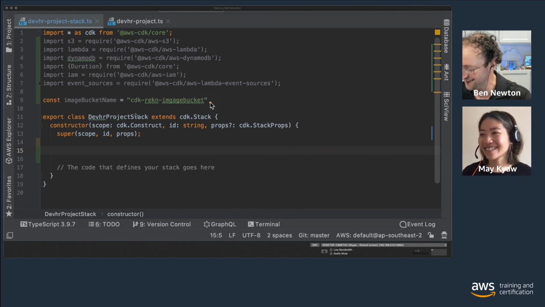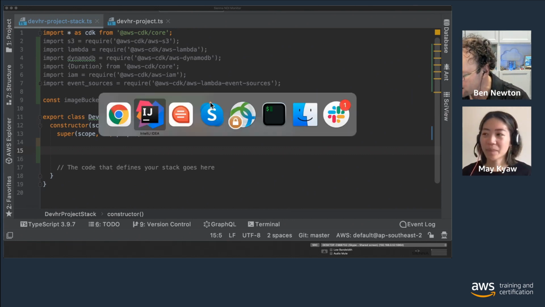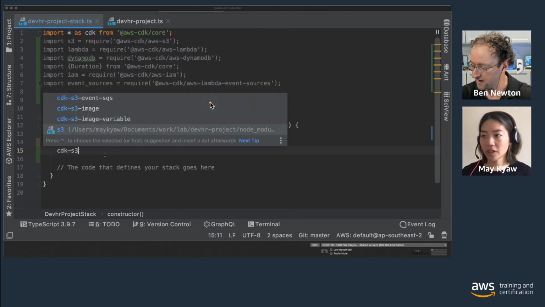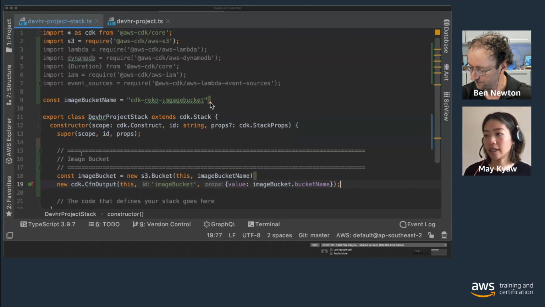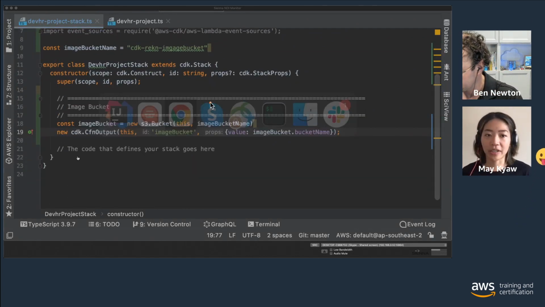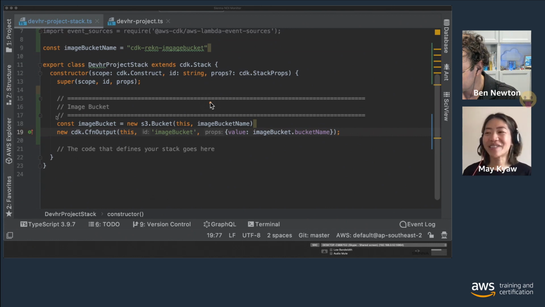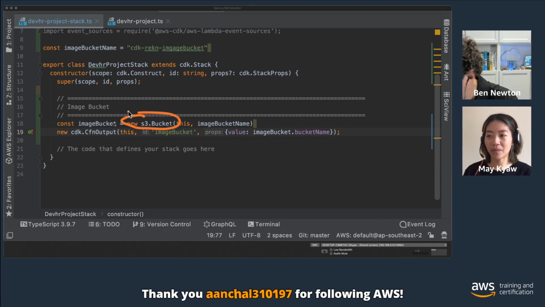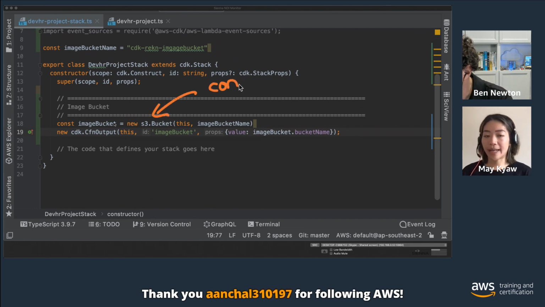So where's our snippet for the S3 buckets? Okay, S3. So first we initialize the image bucket, the constant object, and then new S3.Bucket.